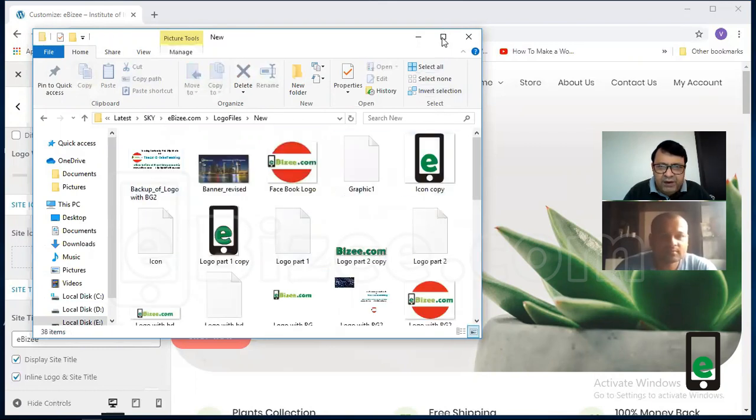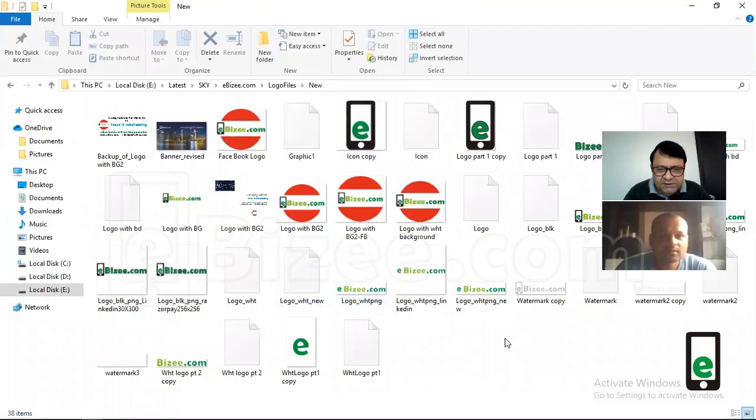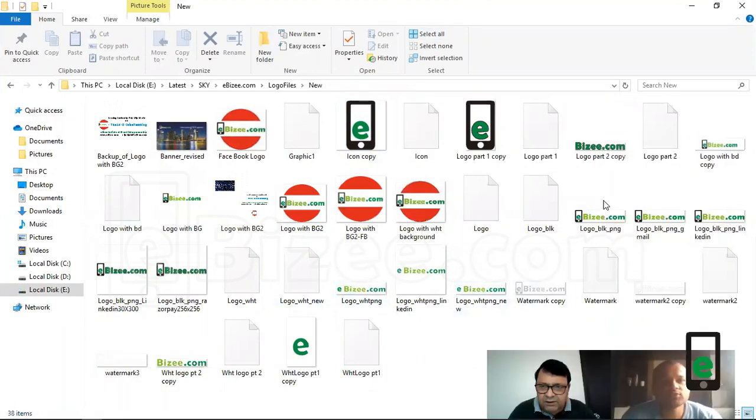So I must have an icon. Let me see where it is. Okay, I think this Facebook logo is 512 by 512. Yes, that also can be done, but I had created my own. Yeah, it is there. Can you see this?